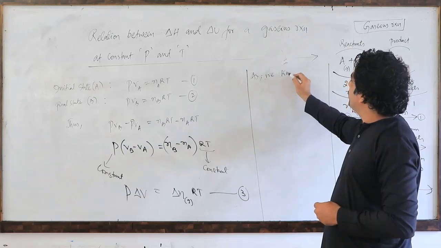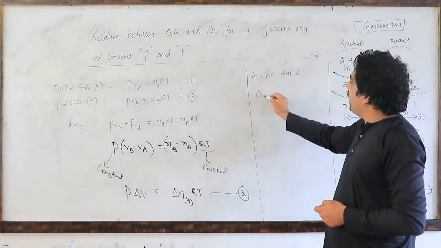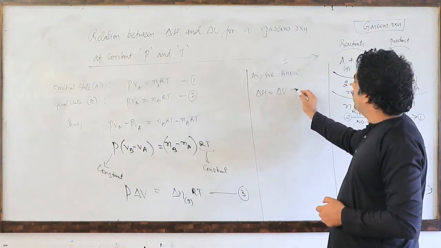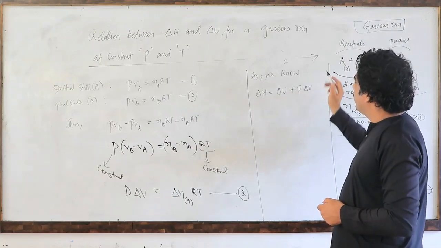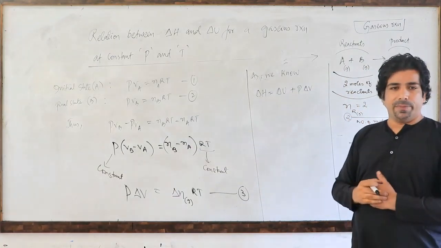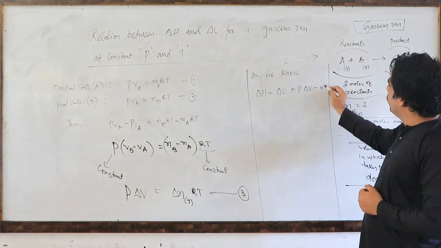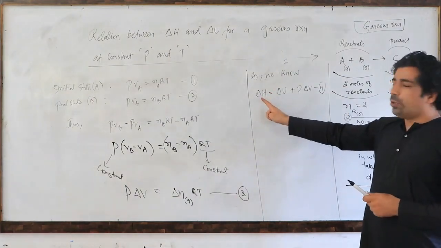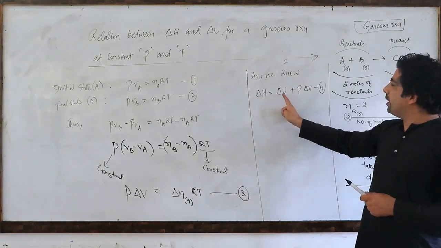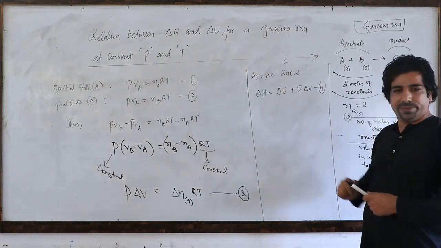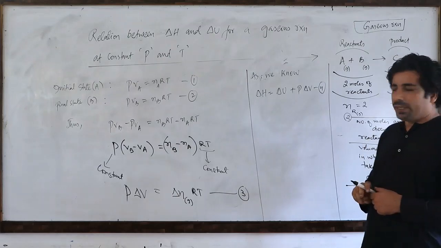As we know, delta H is equal to delta U plus P delta V. That was my expression. So let us call it equation number 4. We know that delta H is equal to delta U plus P delta V. Correct, my dear friends?